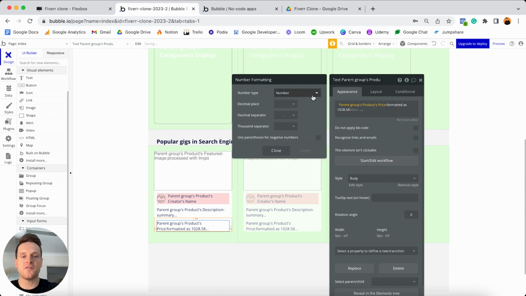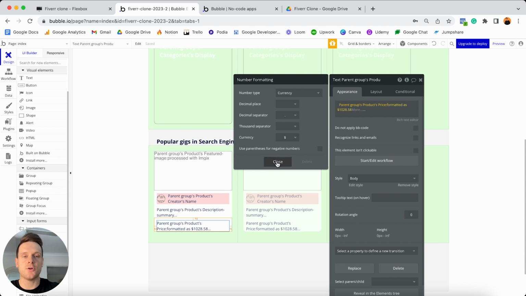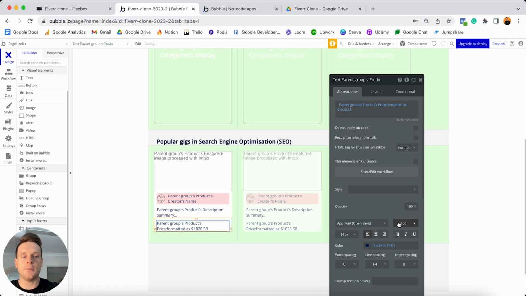So I'm going to choose to format this not as a number, but as a currency. And I'm going to set the currency symbol here to be dollars. Of course, if you're based in a different region, you can choose whatever currency symbol works for your local economy. But for me, I'm just going to select dollars. I can then close this. I'm also going to remove the 3 dots that I've added, and I'm going to remove the style of this text element because I just like to bold this so that way it stands out.